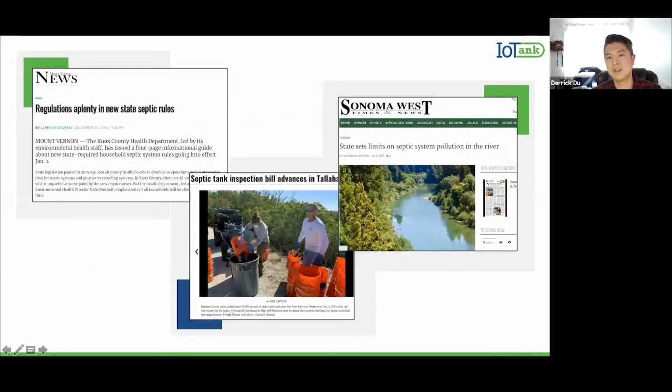These impacts have spurred new government regulations in inspections and maintenance of septic systems. According to Alex at Ottertail Water Management District, it takes one full-time employee to manage 1,500 septic systems. Suffolk County alone has 360,000 septic systems. Municipalities just don't have the manpower or the budget to manage all of the different septic systems in their jurisdiction.